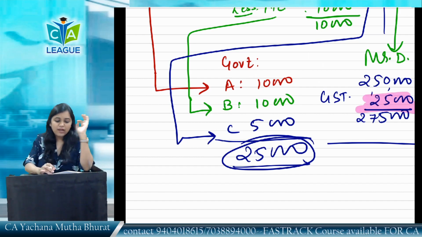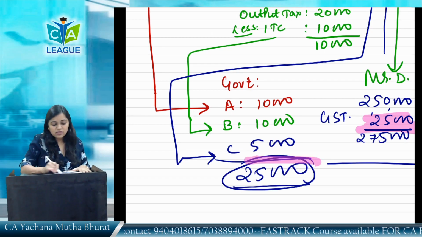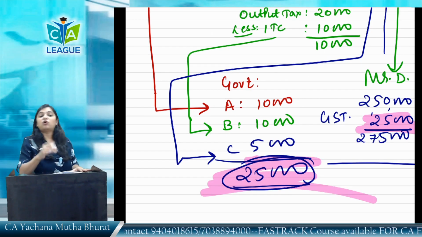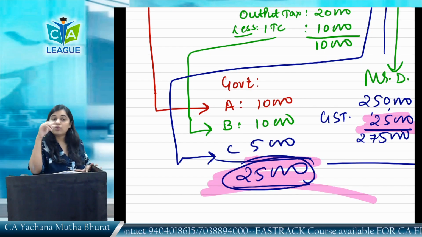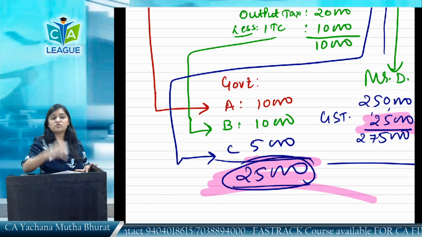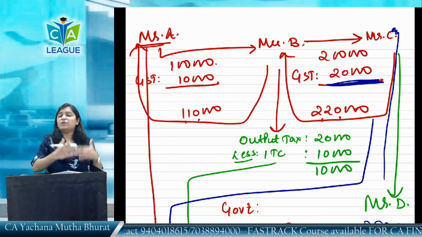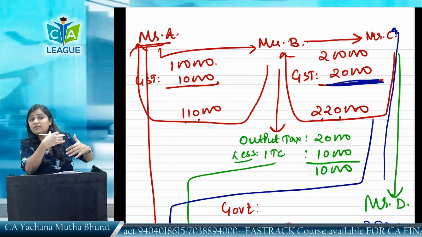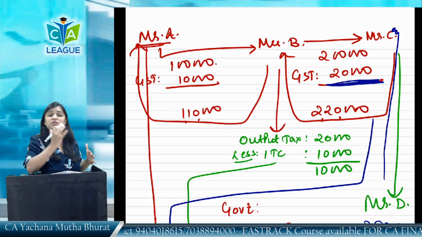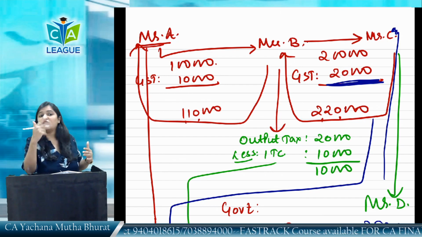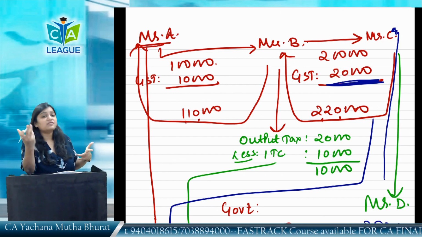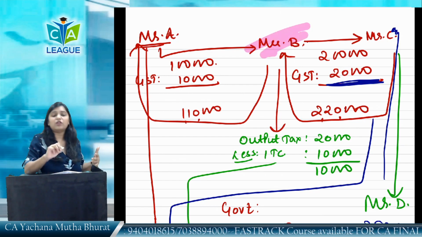Government gets at each value addition the tax, and in the end the government gets how much, beta? The government gets 25,000 rupees, which is the final tax on the goods and services. So it is a value added system. At each stage the value is added and the tax is added and is being deposited with the government. First thing. Second, it provides a continuous chain of credits. Mr. B has got the credit of whatever is paid.